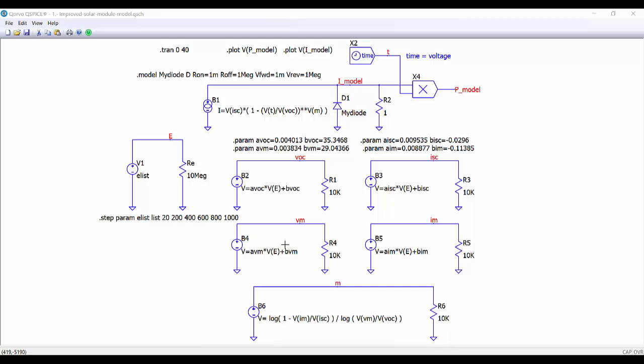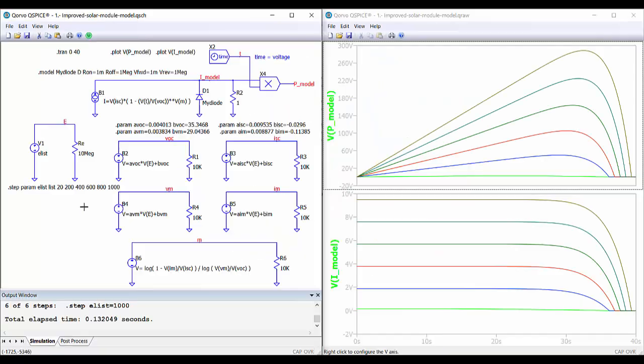We can see that all this depends on the voltage at the E point, which is this point here, and this is the input for the value of the irradiance. We are going to do a DC step analysis with different values of the irradiance to test our model. So now let's run the simulation and see the curves that we are getting.